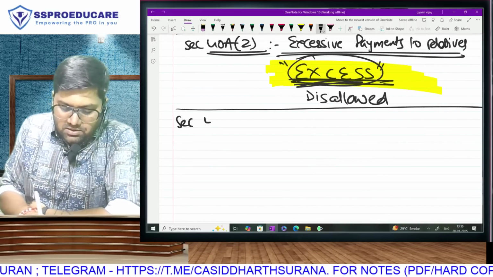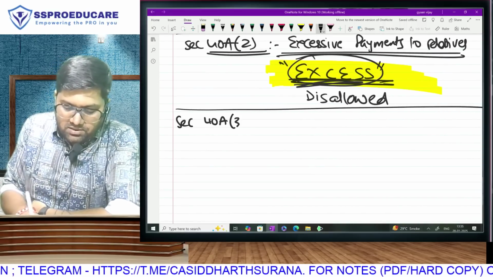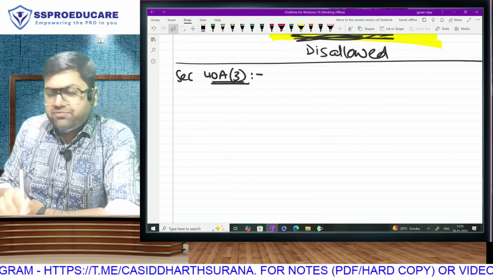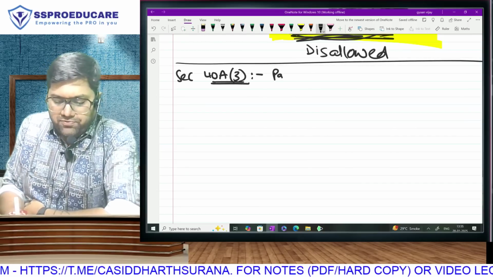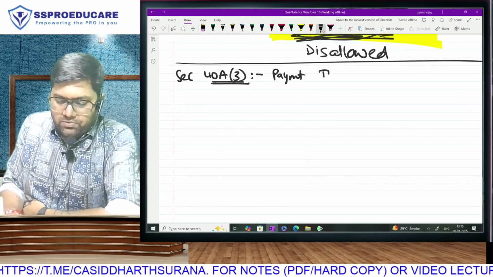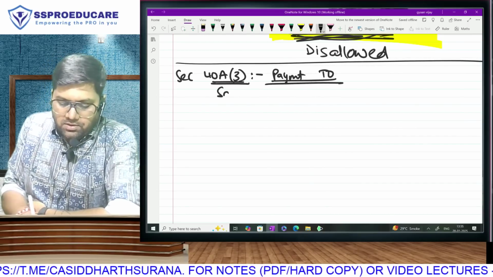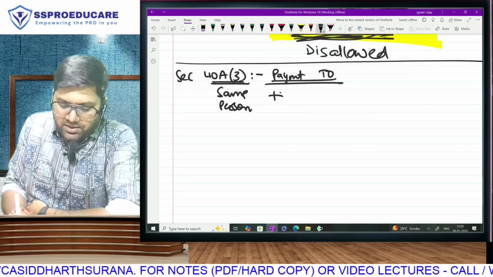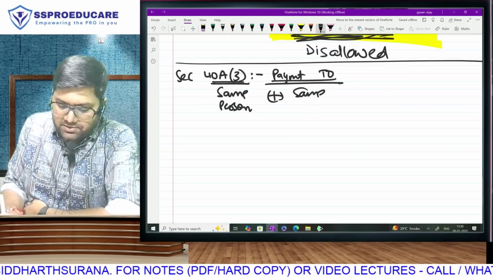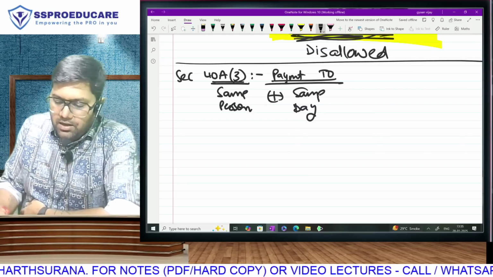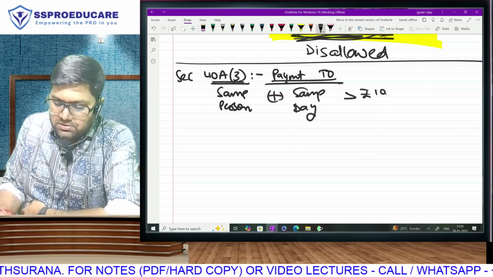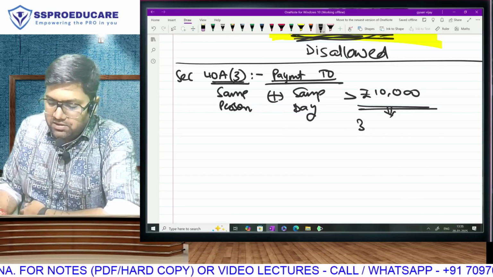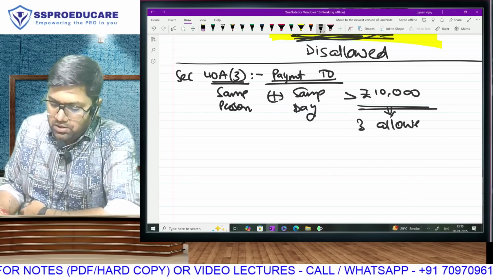Next. Section 40A, subsection 3. We've seen this before. If you have made payment to the same person, on the same day, and the payment is more than rupees 10,000, you have to make this payment in the 3 allowed modes.